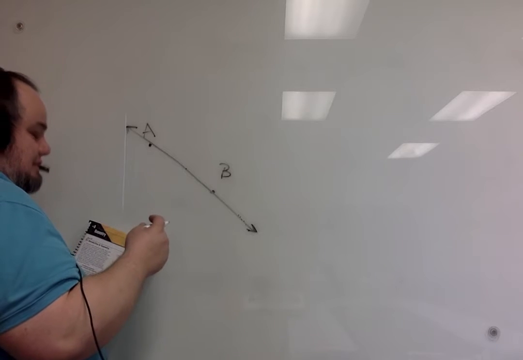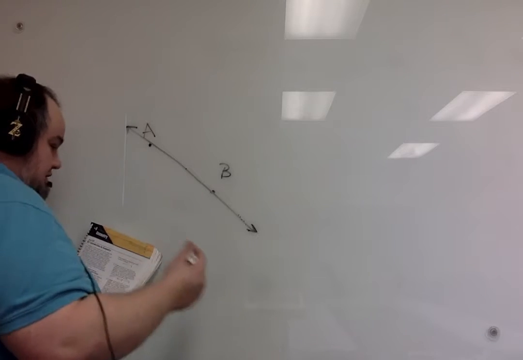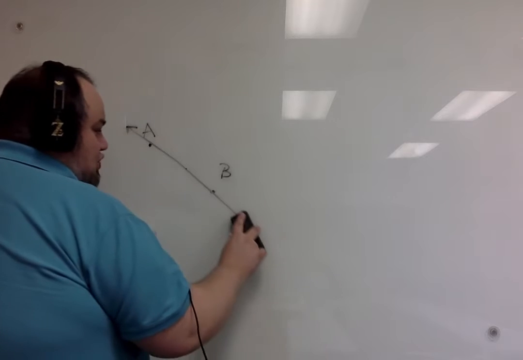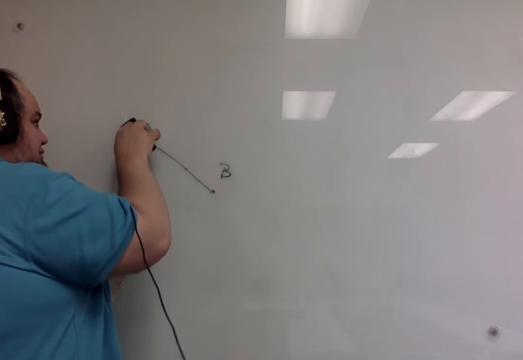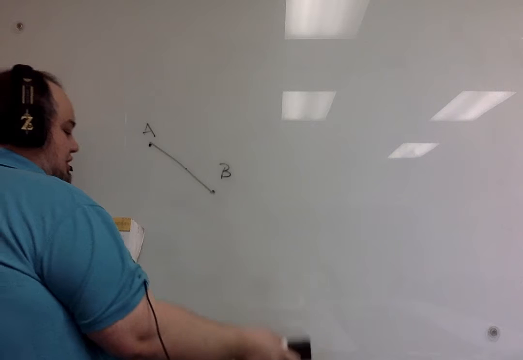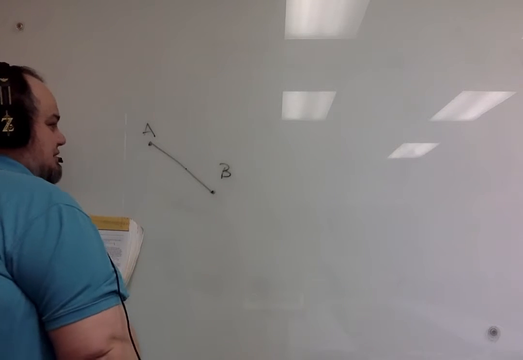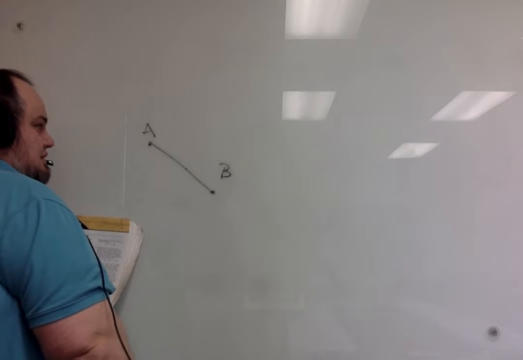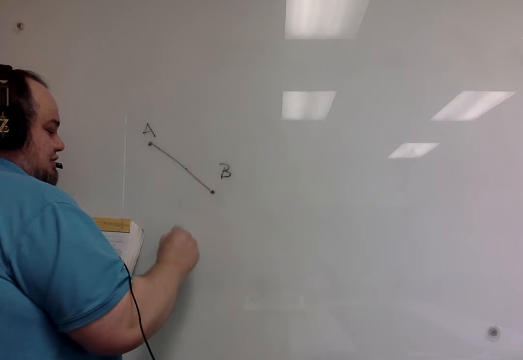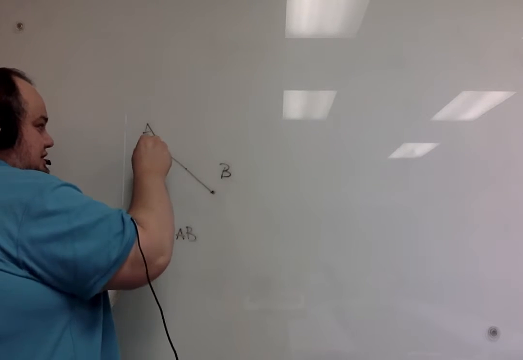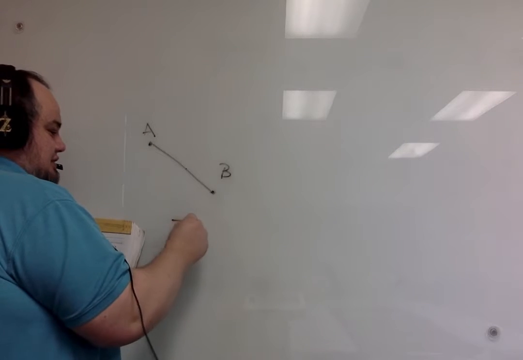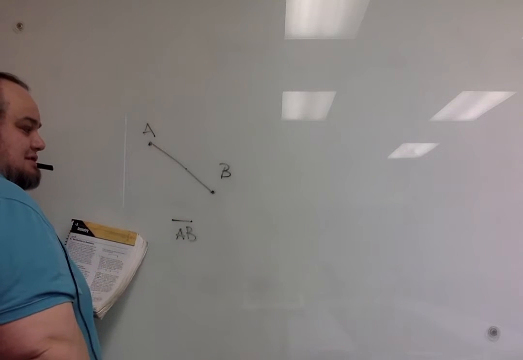And then we have a line segment. A line segment is just a portion of a line, as the name implies, a segment or just part of a line. So here you can see line segment AB. When we're referring to a line segment, we use the letters where it starts and stops, and then we just draw that symbol above it, just a little symbol.